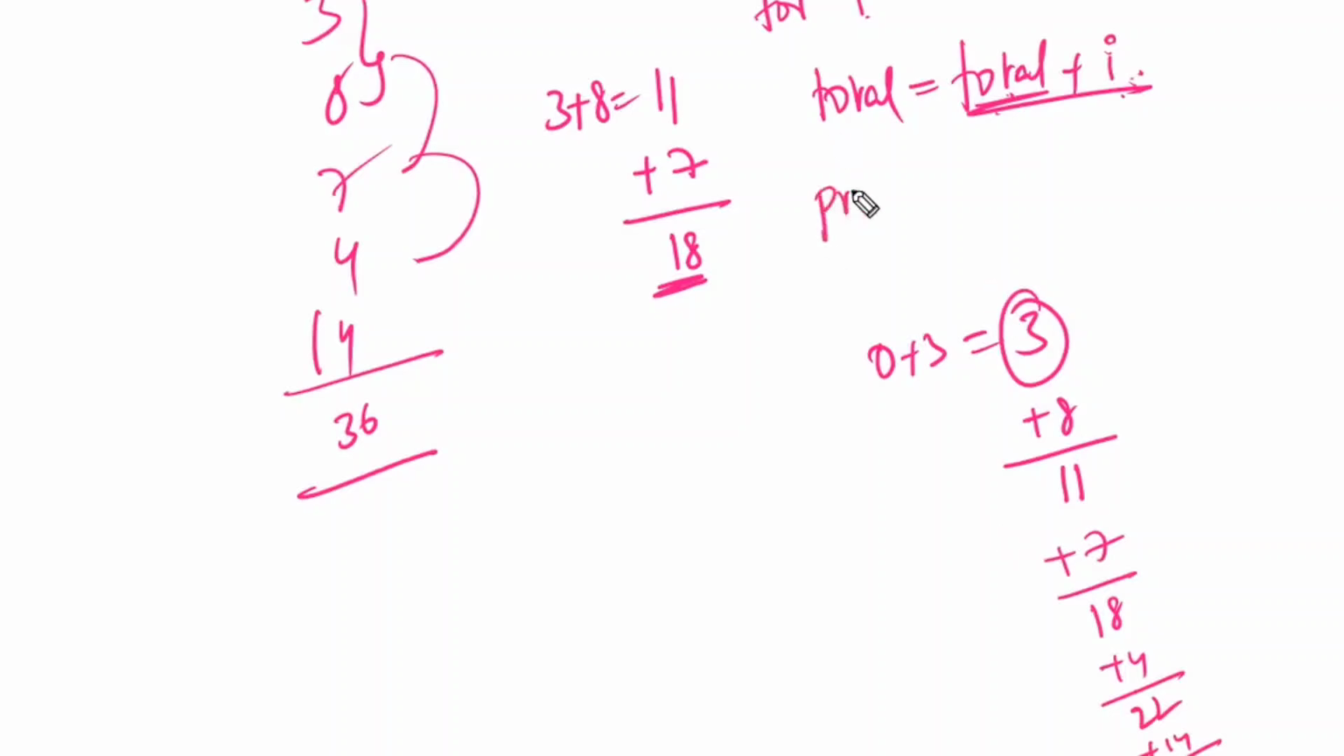And if you want to print the 36, meaning print the total, you have to write it separately outside. So that 36 will be printed. Simple. In this way we are going to do the sum. So while doing the sum, just forget. You have been given the options 3, 8, 7, 4, 14. These are the 5 values they have given.